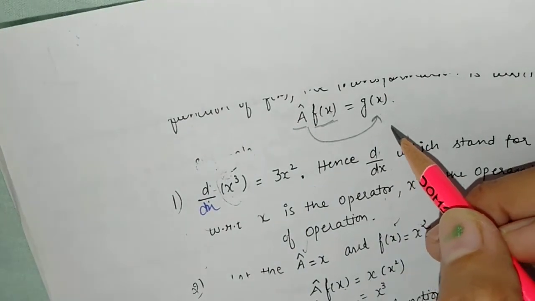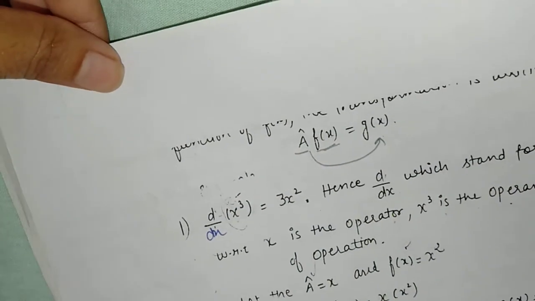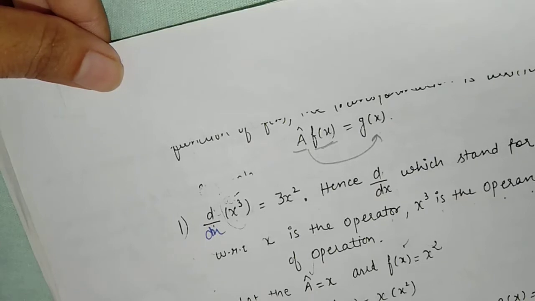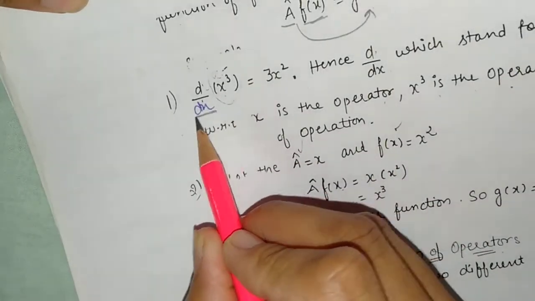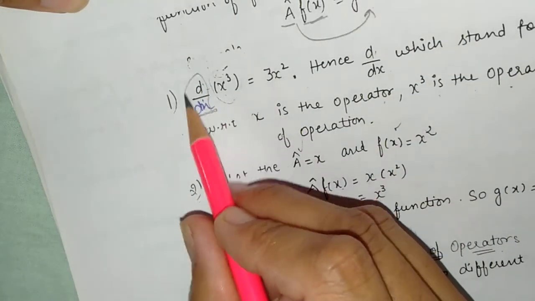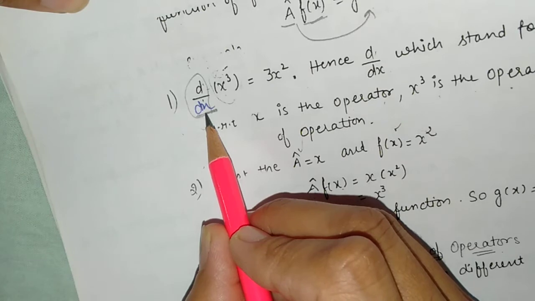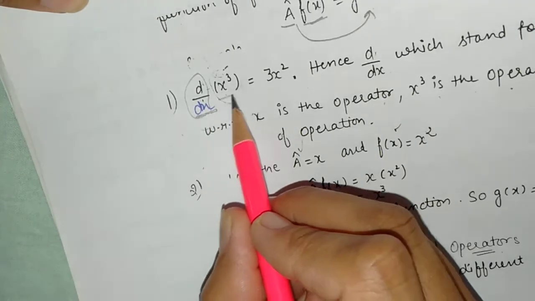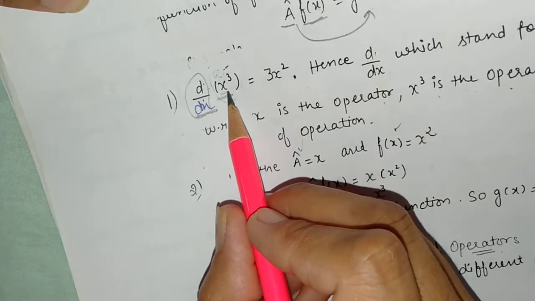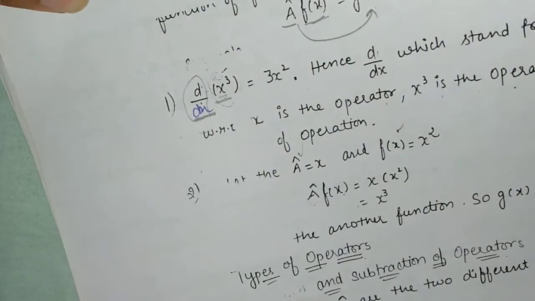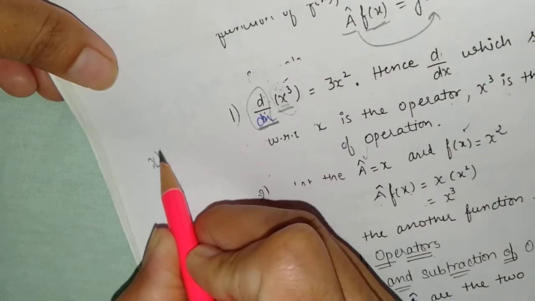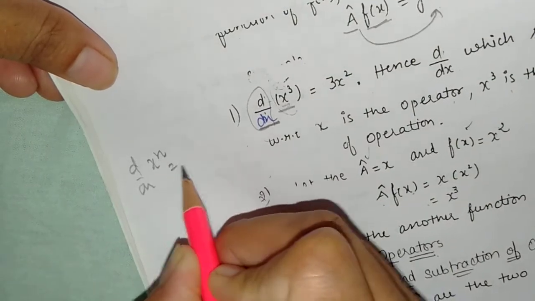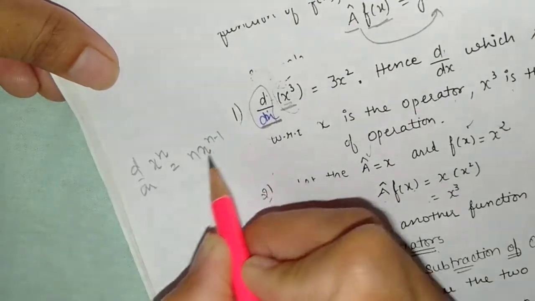So we have different types of operators which we can apply on different functions. Like we have the operator d/dx, the differentiation operator, and when we apply it on the function x cube, we all know that for x raised to power n, the result is n x raised to power n minus 1.